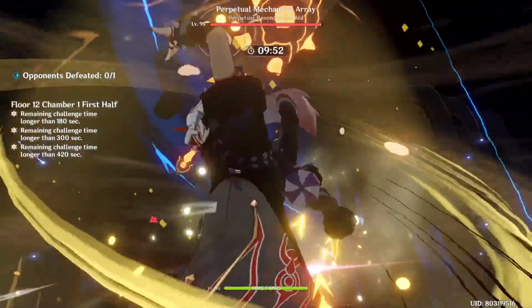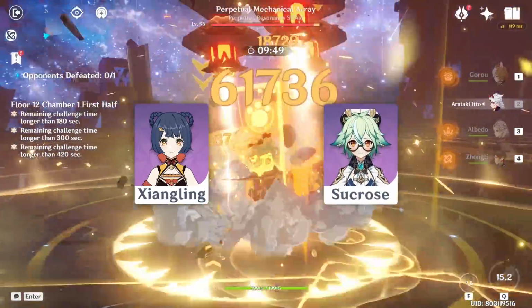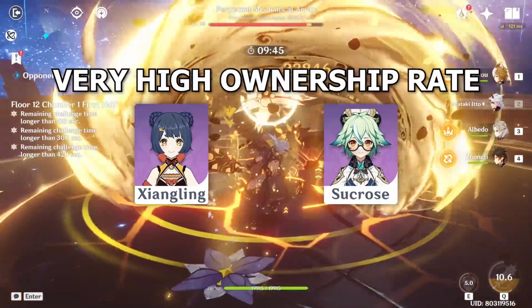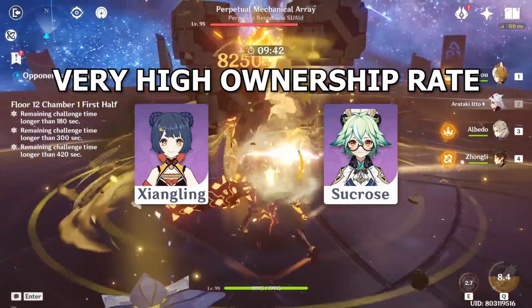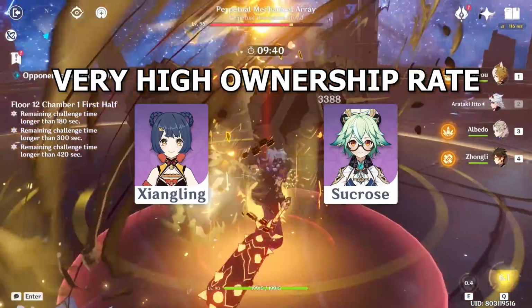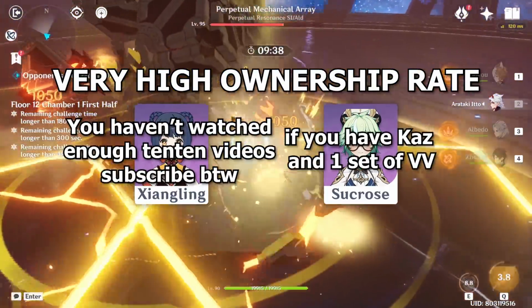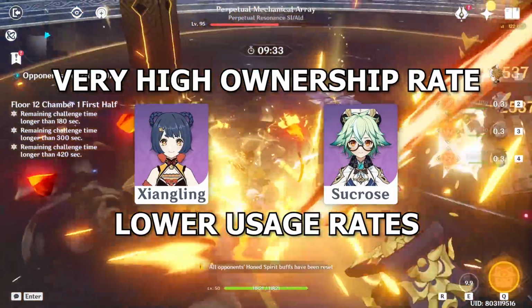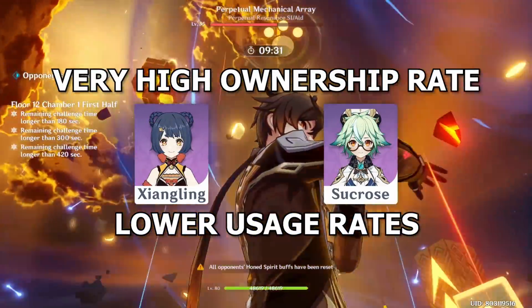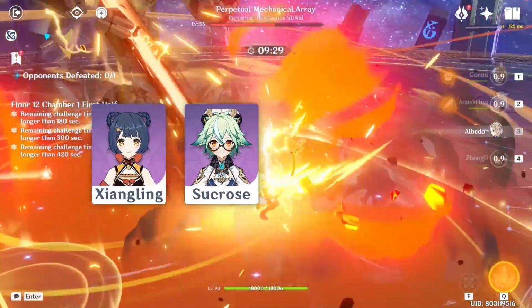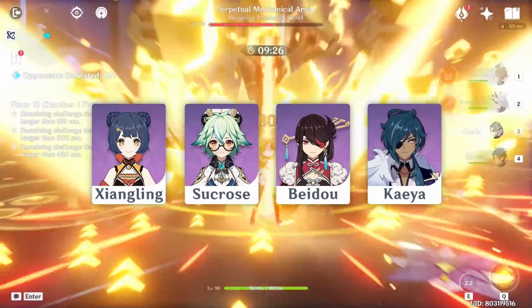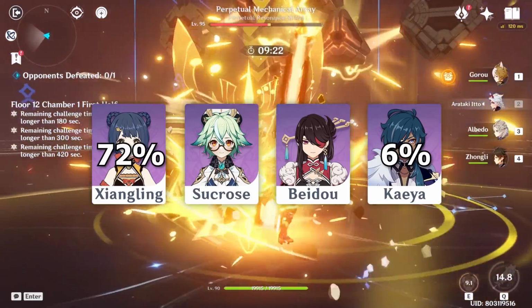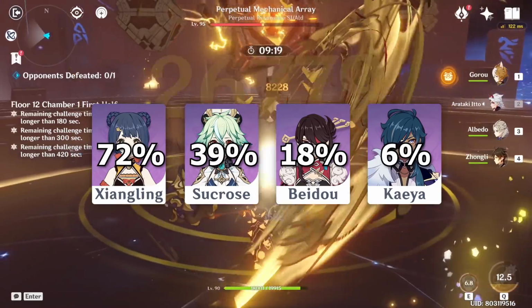On the other end of the spectrum, characters that are given out for free or characters that are owned by a lot of people, maybe they have been on multiple banners, have really high ownership rate, but because not everyone would invest into that character or not everyone would play that character for different reasons, not necessarily for meta reasons, that character will have a lot lower usage rate. They're simply scaled to the lower end because, again, the formula is flawed. Examples of these are characters like Beidou, Kaeya, Sucrose, or even Xiangling for the longest time. Some of these characters still have low usage rate. I'm talking about Beidou or even Sucrose exactly.